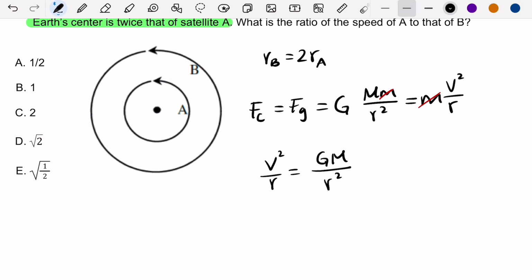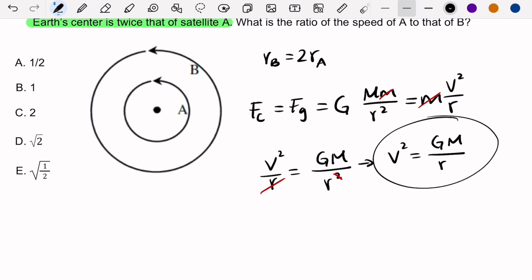You'll see why. Then this r is going to cancel the square, and I end up with v squared equals capital G times the mass of the Earth divided by the distance.